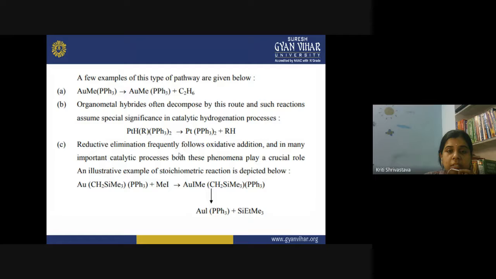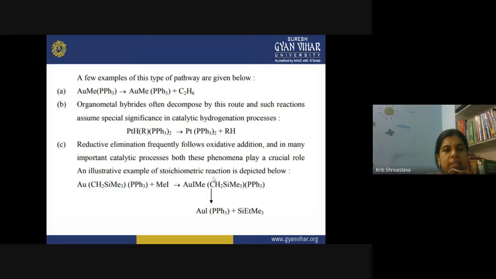Reductive elimination frequently follows oxidative addition, and in many important catalytic processes, both these phenomena play a crucial role. Like I've told you, in catalytic processes we see alternate oxidative addition and reductive elimination. In between these two reactions, we can observe insertion reactions and transmetallation reactions, but these two are very important during any catalytic process.